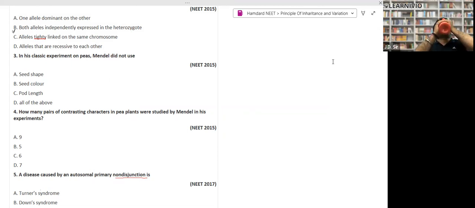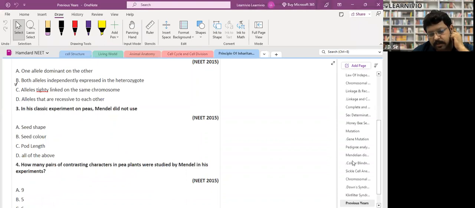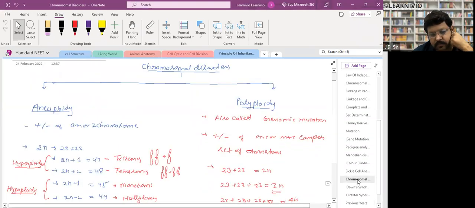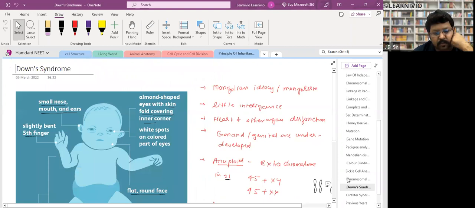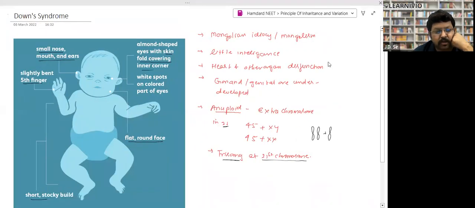Sir, can you explain the meaning of autosomal disorder? So the first autosomal disorder is Down syndrome, right?